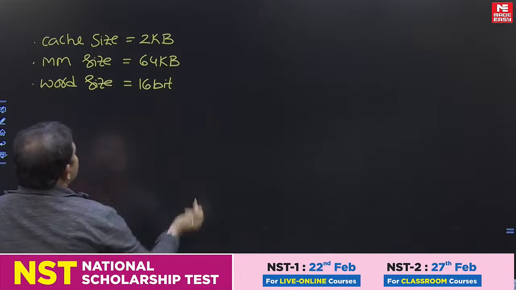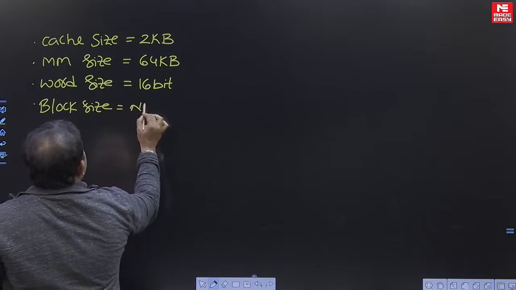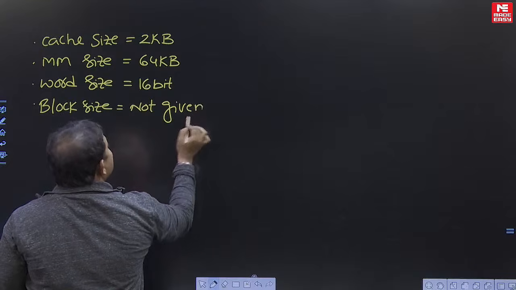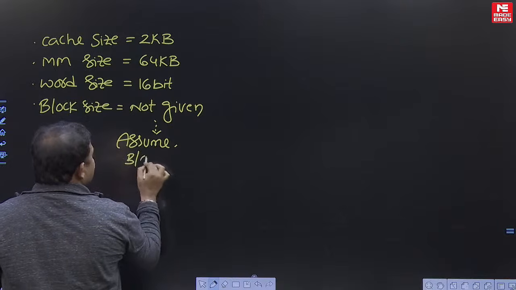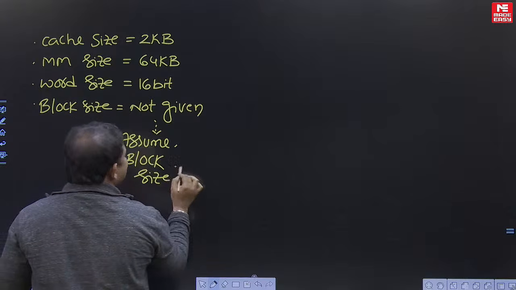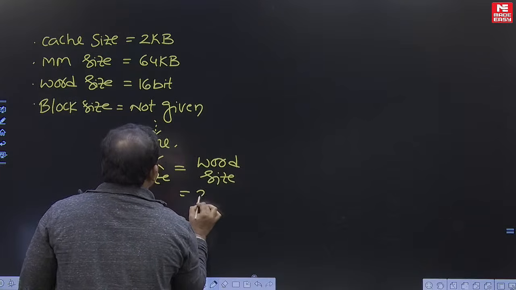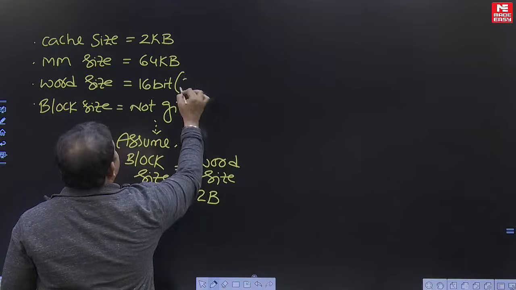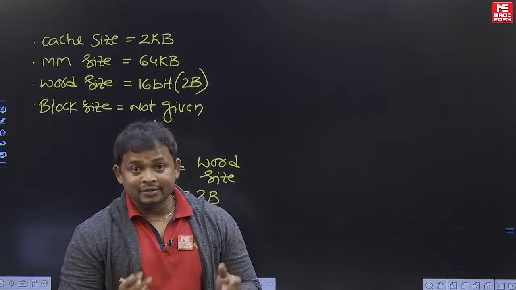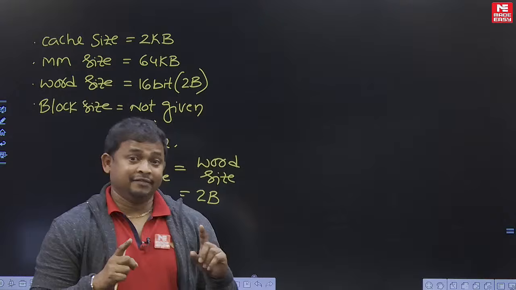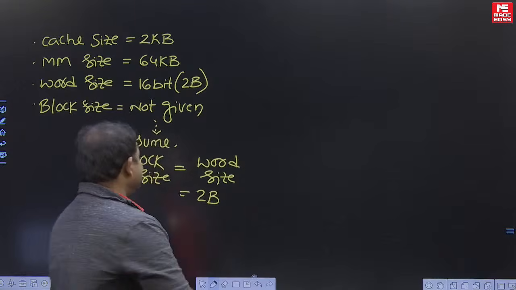Very nice. So here block size is not given. When block size is not given, we assume that block size is equal to word size. This is already known to you. Block size equals word size, that is 16-bit, which is nothing but 2 bytes. In the question, cache capacity and main memory capacity are given, block size is not given, but word size is given. So block size equals word size, that is 2 bytes.